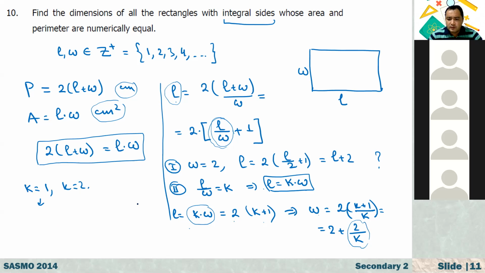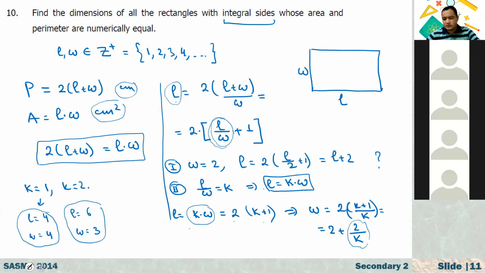If K is equal to 1, what is the length? Length is equal to 4. And how about the width? Width is also 4, right? And if K equals 2, length is equal to 6 and the width is equal to 3. So here, 4 plus 4 is 8, 2 times 8 is 16, and 4 times 4 is 16. And here, 6 plus 3 is equal to 9, 2 times 9 is 18, and 6 times 3 is equal to 18. And I think that's the only answer.